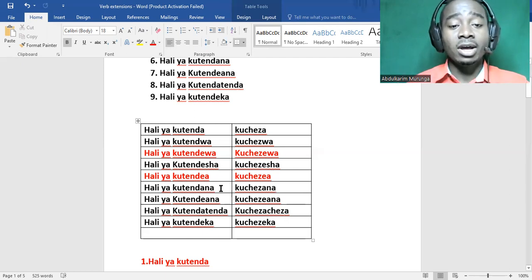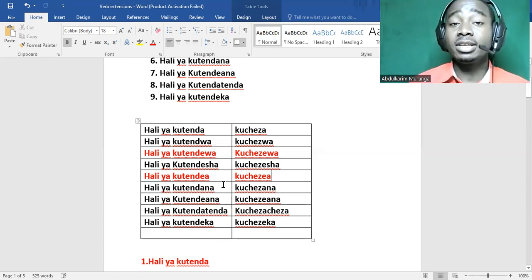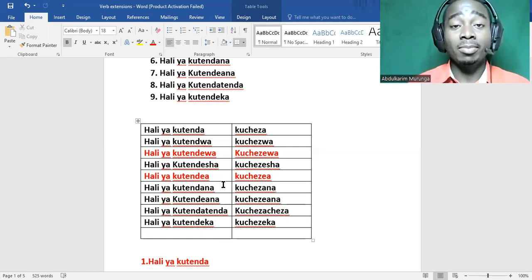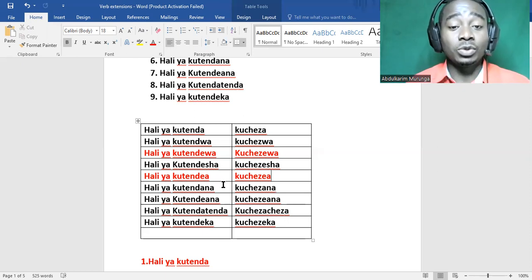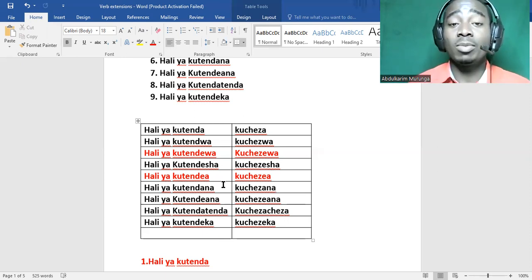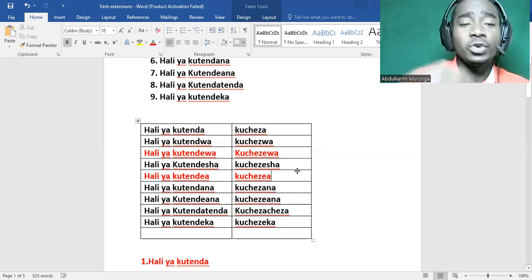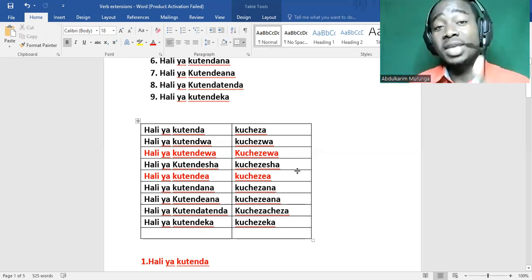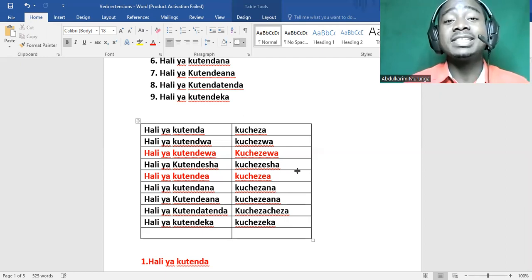So then we have hali ya kutendeana. This is whereby you are doing something for each other. Remember, in hali ya kutendana, we are doing something to each other, direct to each other. But the other case, hali ya kutendeana, is whereby we are doing something for each other. Like kuchezeana is whereby I am playing for you and you also play for me. Hali ya kutendeana, kuchezeana. We are playing for each other.